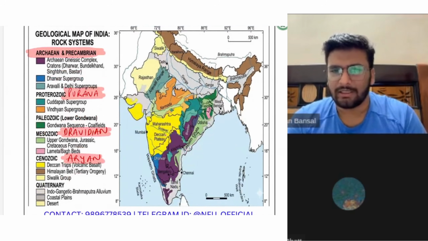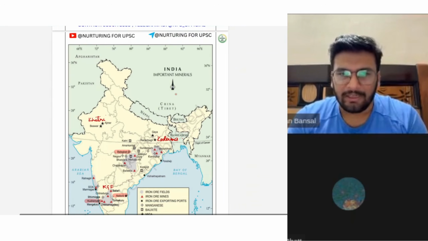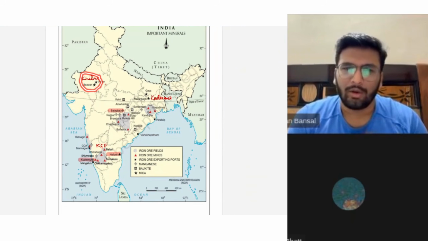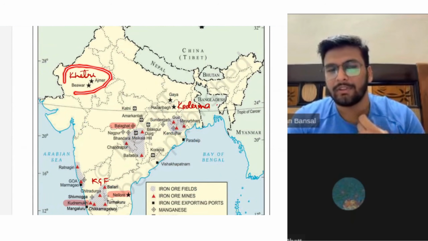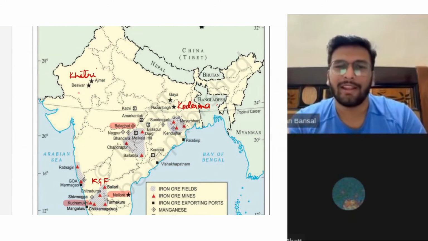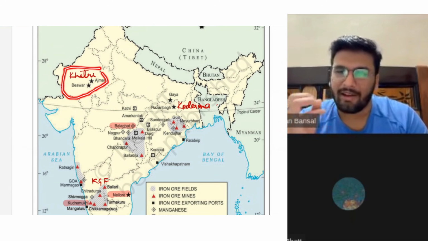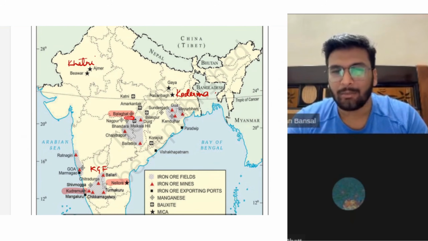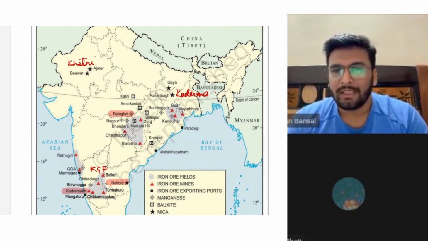I have covered the basic understanding part. Okay. Soil profile I've covered. Metallic minerals I've covered. Remember, Khetri is an important site in Rajasthan. Rajasthan is having which metallic minerals? Rajasthan will have everything, because it is the Aravali arm of the peninsular plateau, so it will have iron also, copper also, you will get everything here. Okay, so Khetri is an important site over here. Balaghat is an important site in MP. It will also have copper, iron, everything. Then Koderma is an important site for bauxite. Okay, you can read all these names.